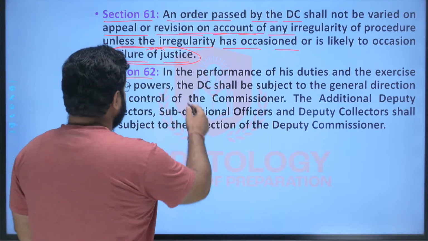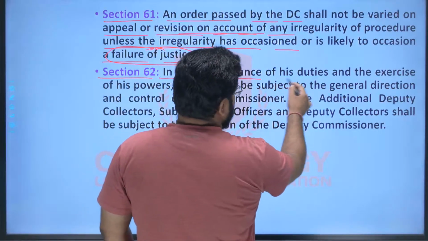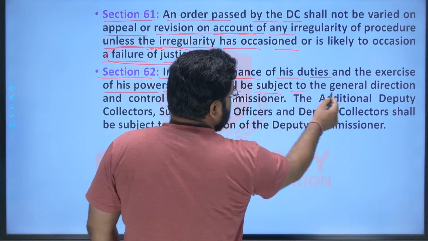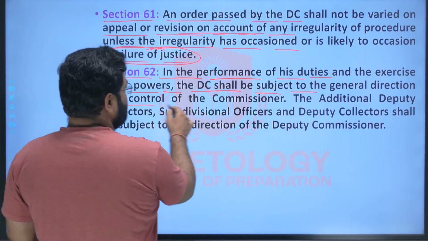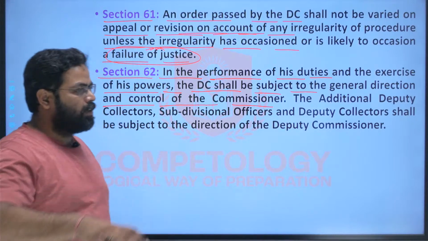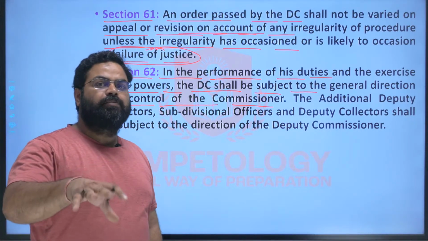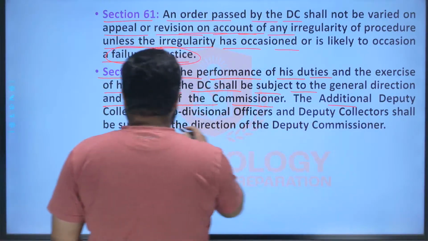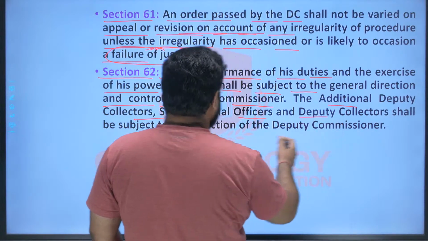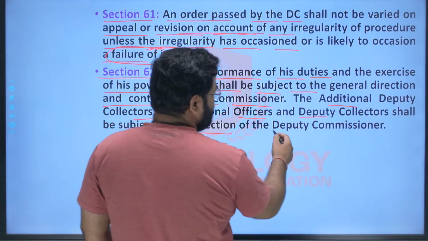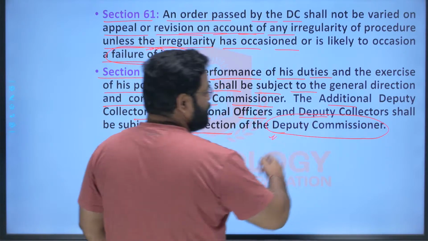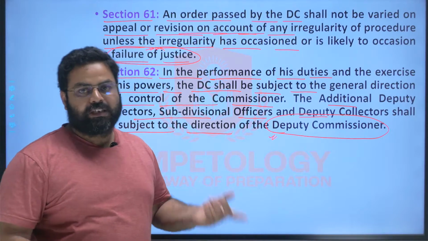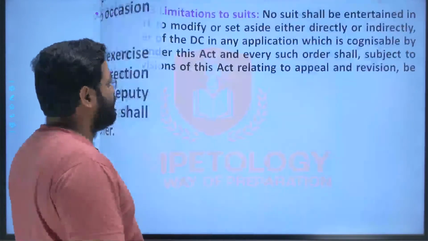Section 62, it says that in the performance of his duties and exercise of his power, the DC shall be subjected to the general direction and control of the commissioner. So oversight power for the DC will lie with the commissioner. Obviously, hierarchy will be followed. Additional deputy collector, subdivisional officers and the deputy collector shall be subject to the direction of the deputy commissioner. तो डीसी के पास बाकी के नीचे सबऑर्डिनेट ऑफिसर्स की ओवरसाइट की और सुपरविजन की पावर रहती है. Everybody knows that it is the general rule, right.